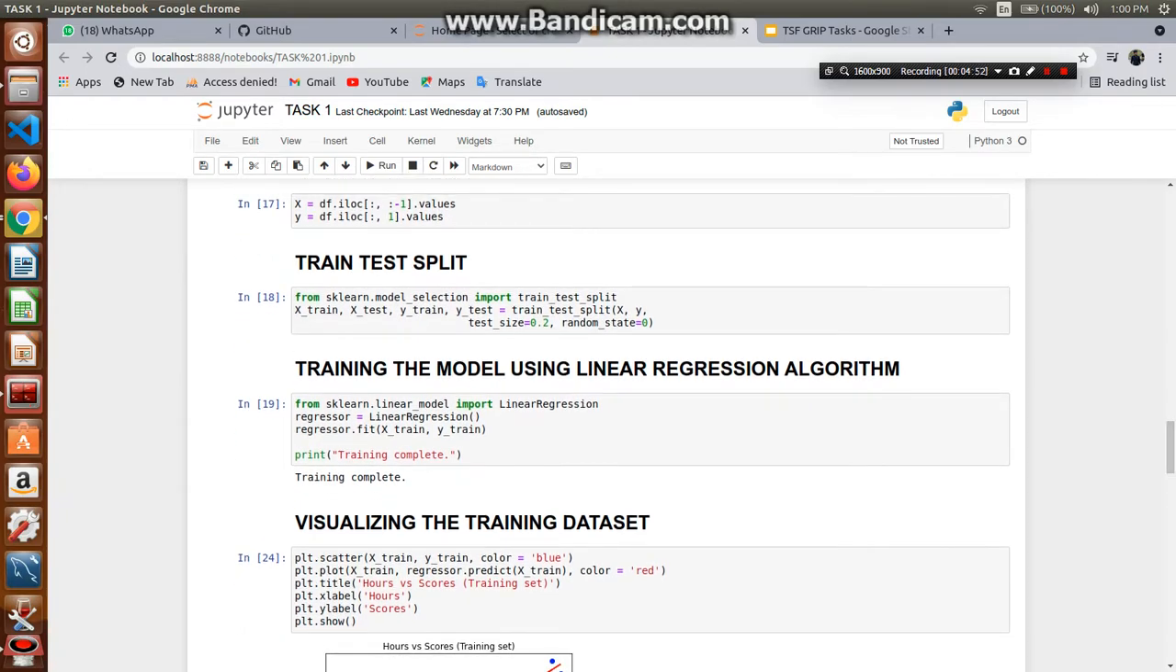After that we'll use the linear regression model. We import it using sklearn. After that we fit the model using x train and y train. And when all the training is complete, we just print output that training is complete.